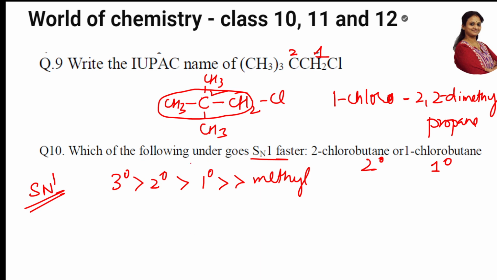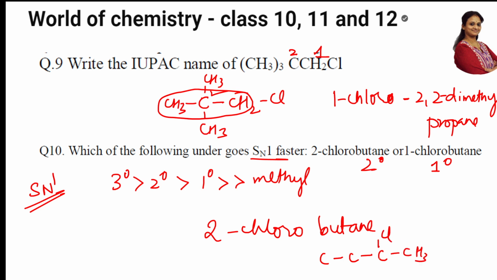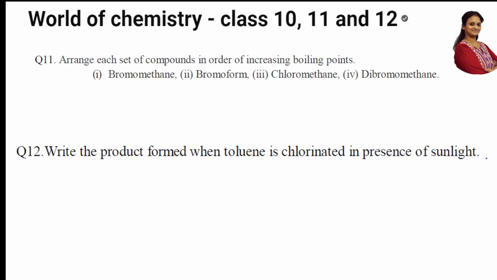They ask which of the following, only one example I have to write. So this is 2-chlorobutane. Shall we see whether it is secondary or not? 1, 2, 3, 4. This is your chlorine, this is your CH3, this is your CH3, this is your CH2, this is your H. Isn't it secondary? Yes, it is secondary. Done.